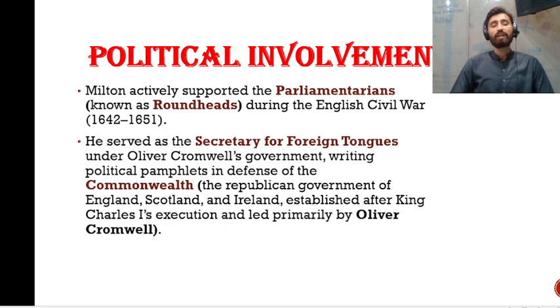Now, along with that, he served as the Secretary of Foreign Tongues under Oliver Cromwell's government, writing political pamphlets in the defense of the Commonwealth. Now, what is Commonwealth? Commonwealth basically is the Republican government of England, Scotland, and Ireland, established after King Charles I's execution and led primarily by Oliver Cromwell. So I hope you would have got the idea about the parliamentarians, the English Civil Wars, then his services towards the government. Now, that was about things in general about John Milton.